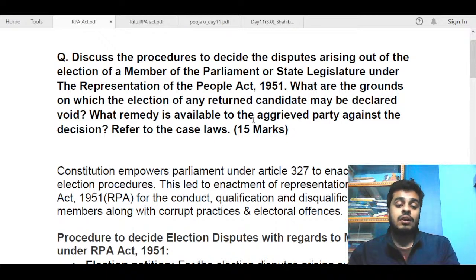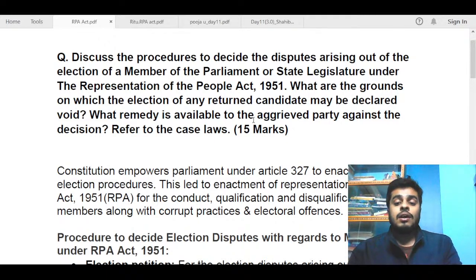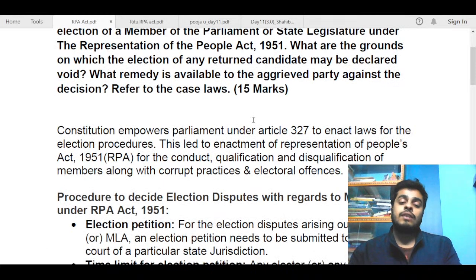So we will look at what the procedures are. Basically, we will go with the same format, that is introduction, then the body, and then the conclusion. This was a 15 marker, so all of these parts were expected to be written in a bit of detail. The answer you are going to see might have some more details than you were needed to write, but you can take a cue from it and understand what important points could have been mentioned in your answer.